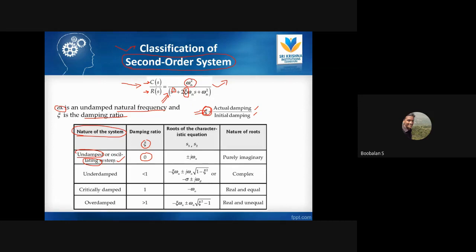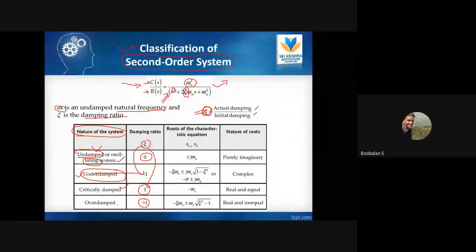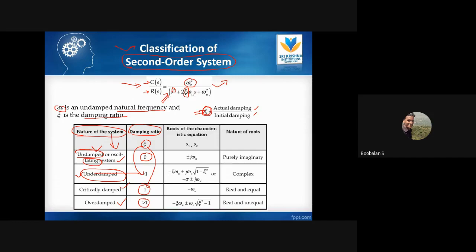So undamped system. For epsilon less than 1, this is called an underdamped system. If epsilon is equal to 1, that is a critically damped system. If epsilon is greater than 1, that is called an overdamped system. So based upon the damping ratio, your system can be classified into 4 categories: equal to 0, undamped; less than 1, underdamped; equal to 1, critically damped; greater than 1, overdamped.